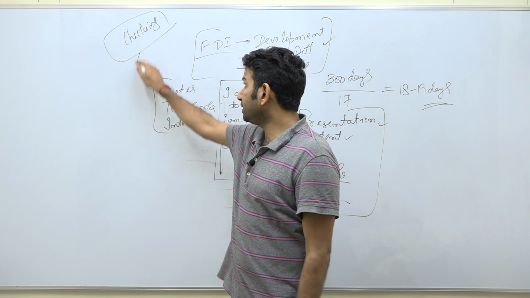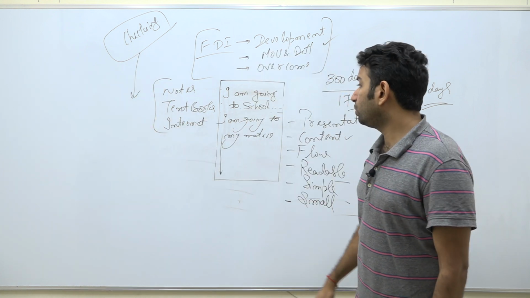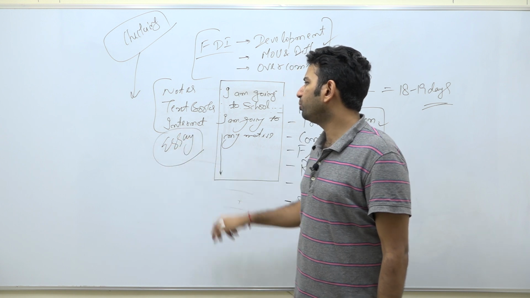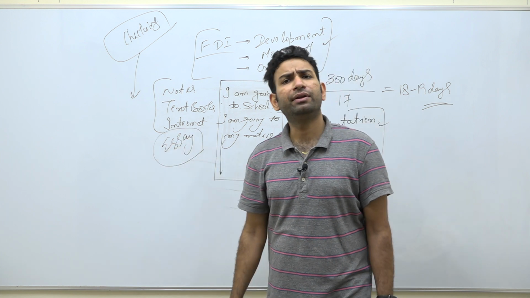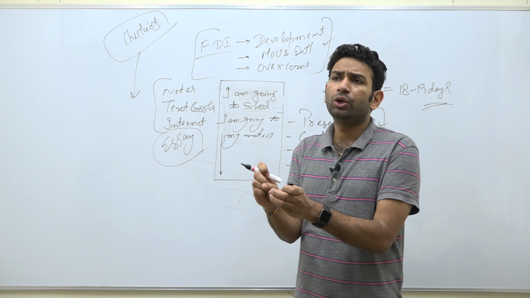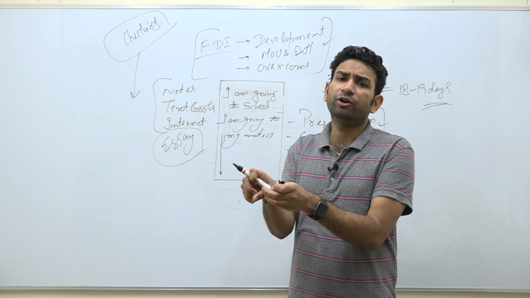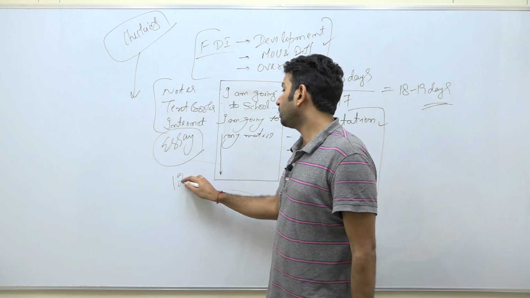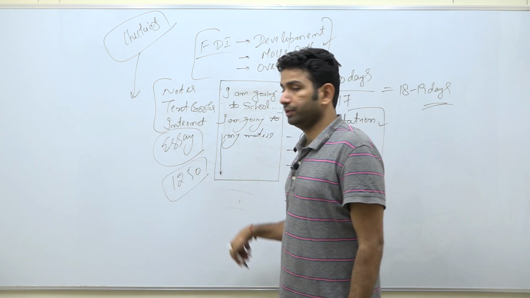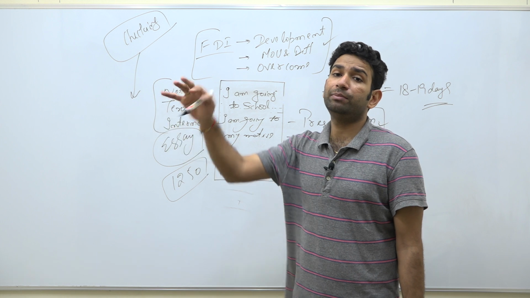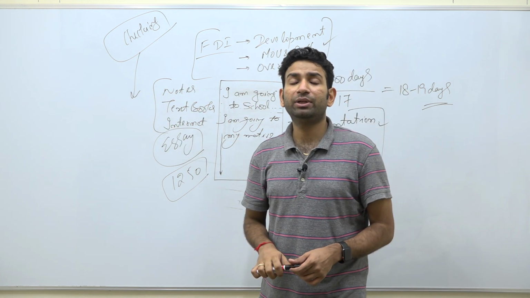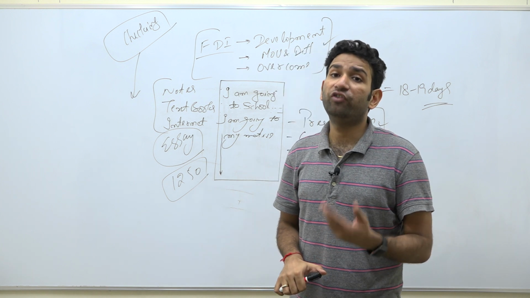Moreover, this is one part. Plus, you also need to prepare for the essay. When you prepare for GS and read different things, automatically your content for the essay will also be prepared. But in the essay, things are a little different. You need to write around 1250 words, which is quite high in comparison to what you write in the GS paper. So here you need to develop your writing skills in a different way.